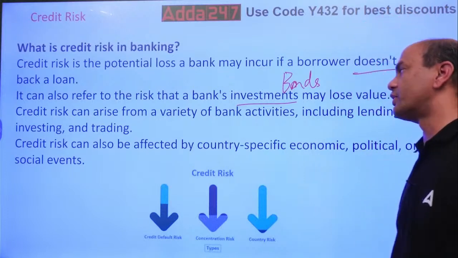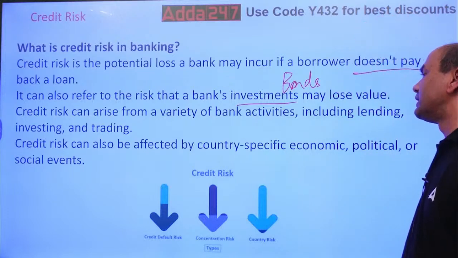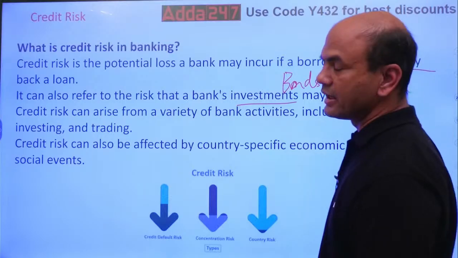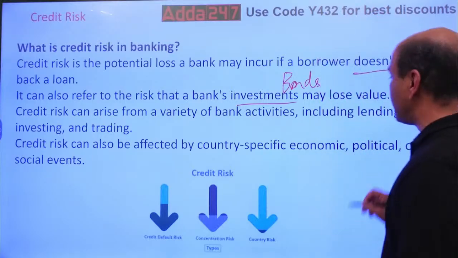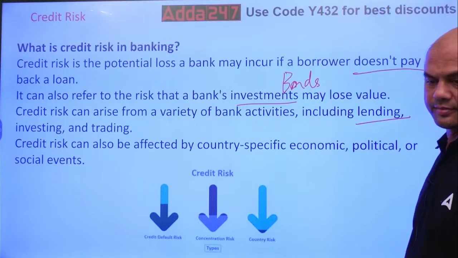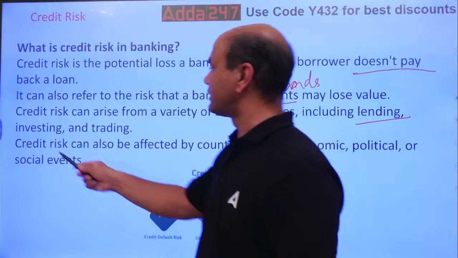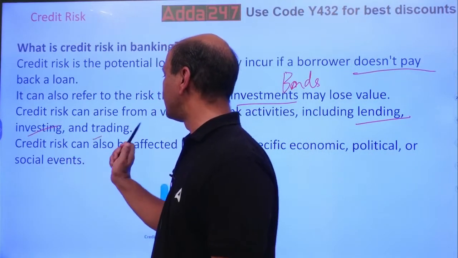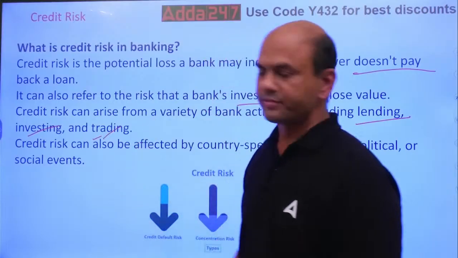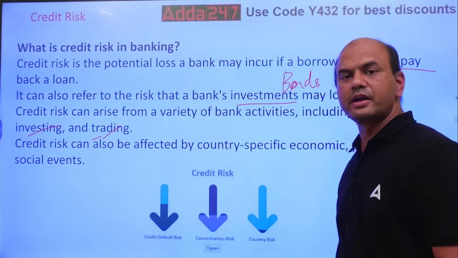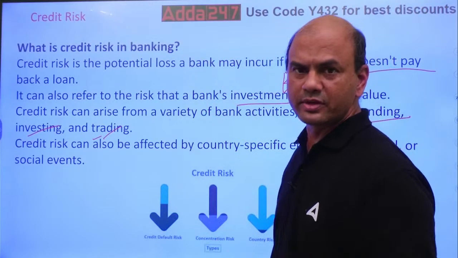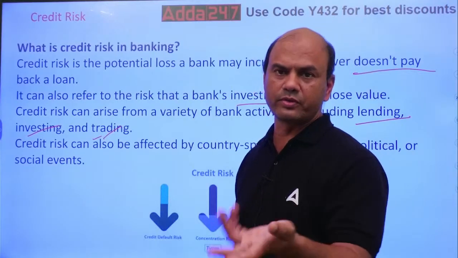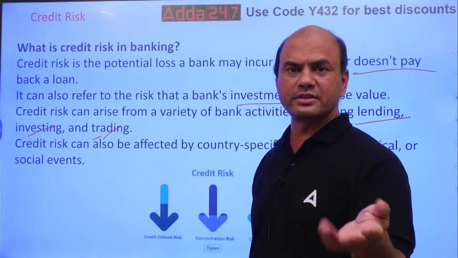Credit risk can arise from a variety of bank activities including lending, investing and trading. Lending and investing we have just now covered. Lending means I'll give you a loan, you default. Or I'll give X a loan.